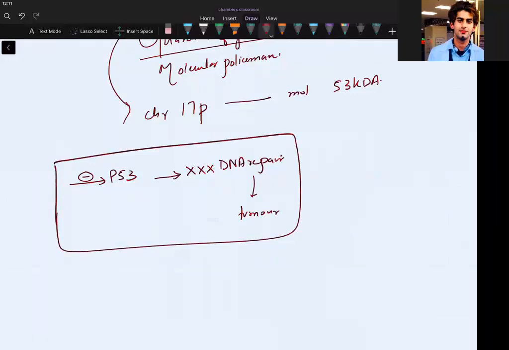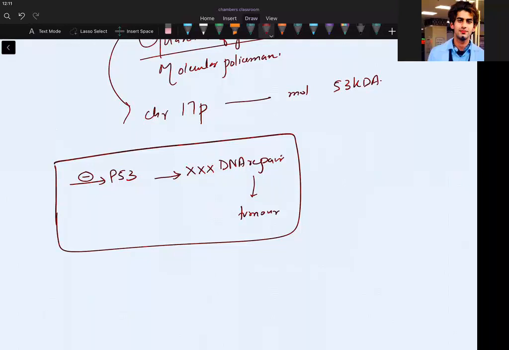If you are inhibiting P53, you won't have this DNA repair, because you know at every point the cell is checking whether the genetic material is rightly made, whether the protein is rightly made. And if it finds that a cell has any impaired protein or impaired genomic sequence, then the cell should undergo apoptosis at that checkpoint. Otherwise, that cell will pass on to generations. You will get that proliferative scenario. Okay. So this P53 is producing your 53 kilodalton nuclear phosphoprotein.